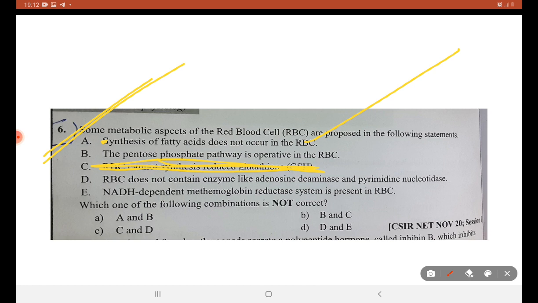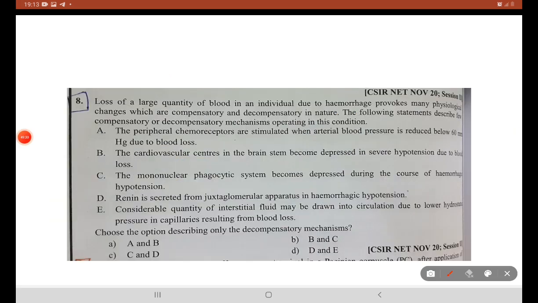Why does RBC not contain enzymes? RBCs do contain enzymes like adenosine deaminase and pyrimidine nucleotidase. So D is correct. It's given as incorrect, so C is the right answer. Compensatory and decompensatory: C is correct, B is correct. Renin is a bit secretory. It's not compensatory. Renin is secretory in nature.